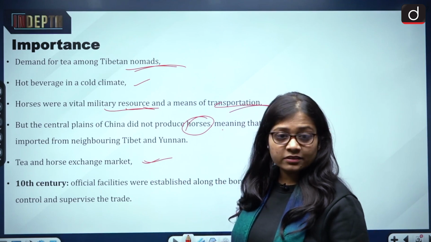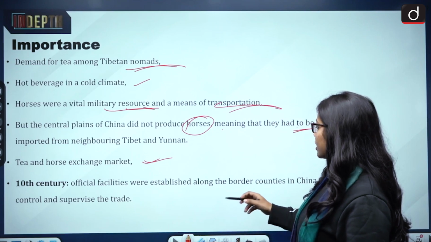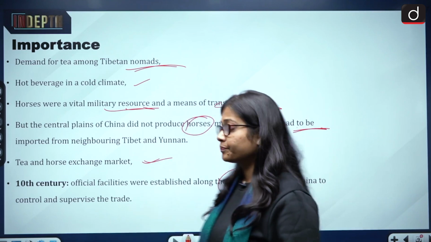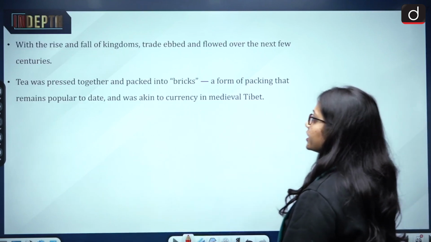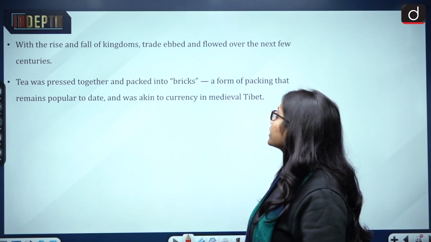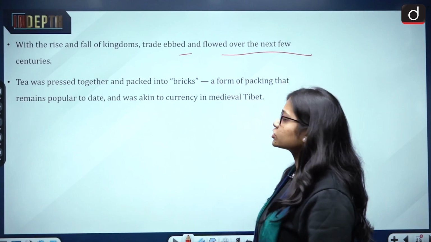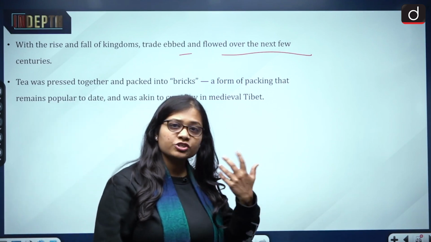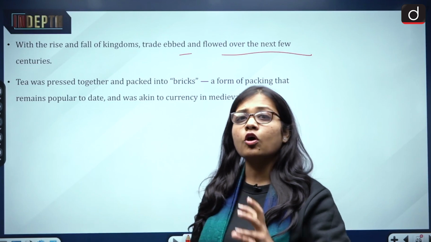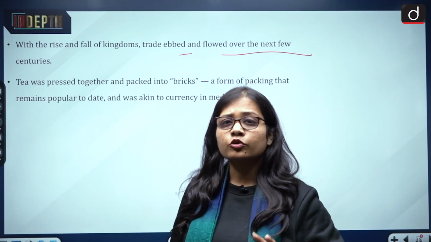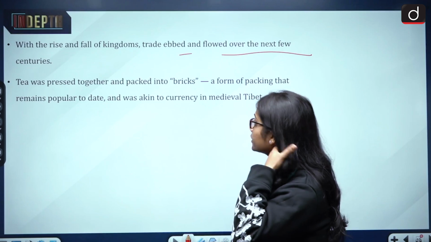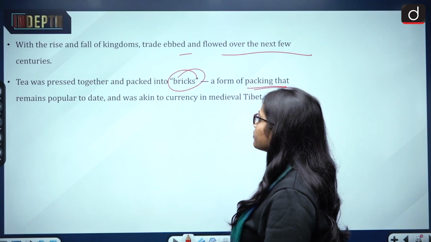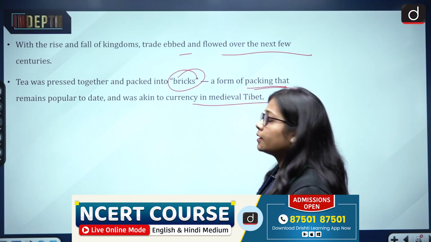During the 10th century, official facilities were established along the border countries in China to control and supervise the trade, because the route was so busy in nature. With the rise and fall of kingdoms, trade ebbed and flowed over the next few centuries. Slowly and gradually, as the infrastructure improved, the tea horse trade route started to decline. Tea was pressed together and packed into bricks, a form of packing that remains popular to date and was akin to currency in medieval times.